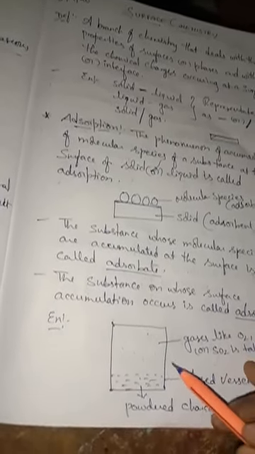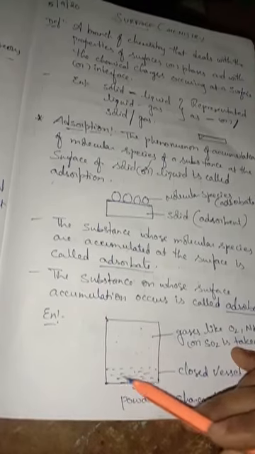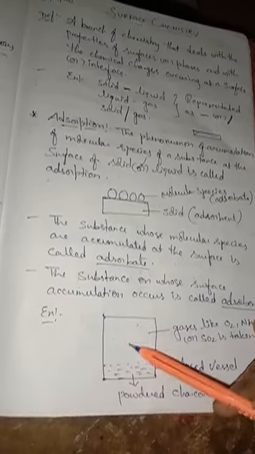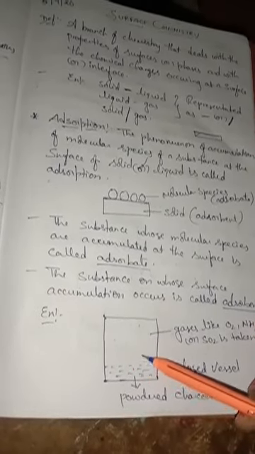When I have taken these gases inside a closed vessel containing powdered charcoal, the pressure of the gas decreases. Why does it decrease? Due to accumulation of the gas molecules at the surface of the charcoal. Understand? So whatever pressure is present on these gases will decrease, because slowly they are going to settle over this powdered charcoal.